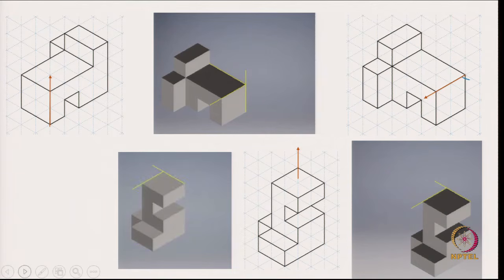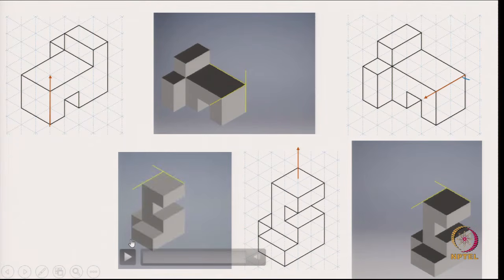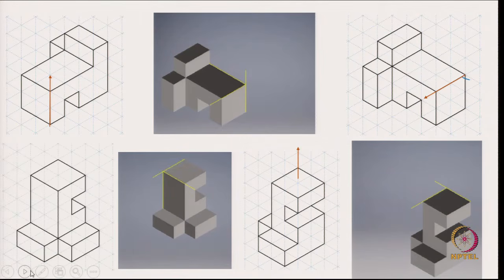and in this video, this video shows the rotation about the third axis, and here is the isometric view after the final rotation.